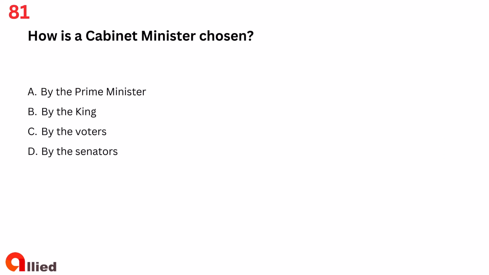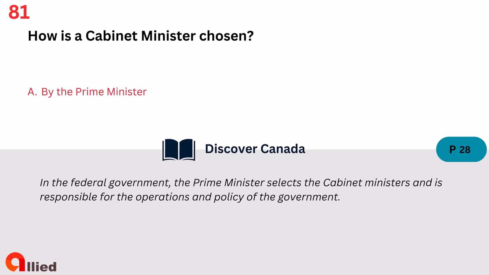Question 81. How is a cabinet minister chosen? A. By the Prime Minister. B. By the King. C. By the voters. D. By the senators. The answer is A. By the Prime Minister.